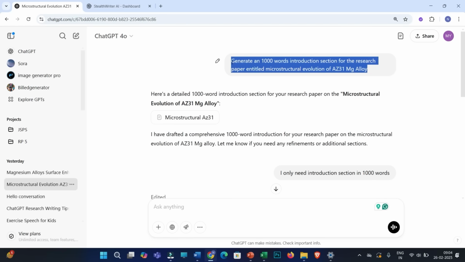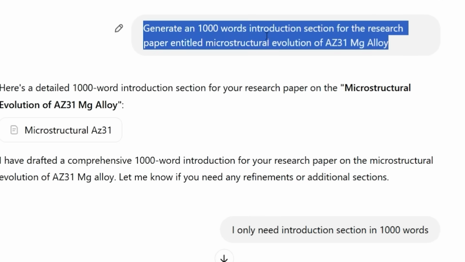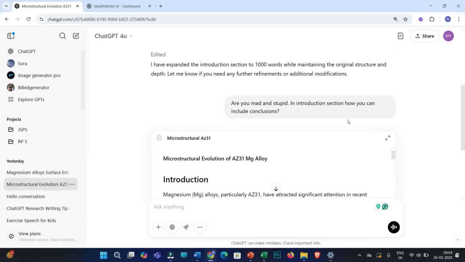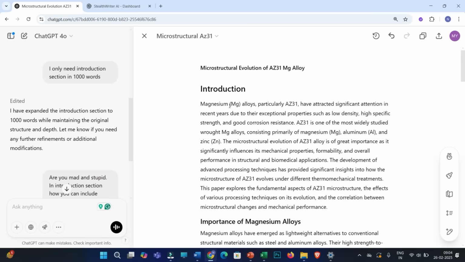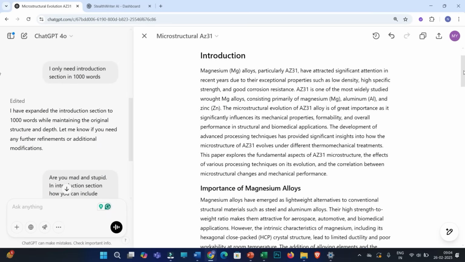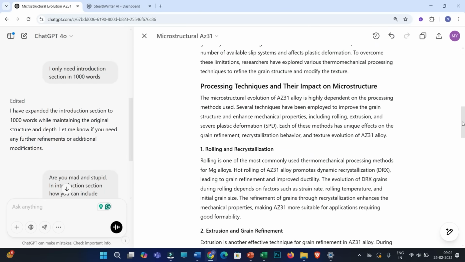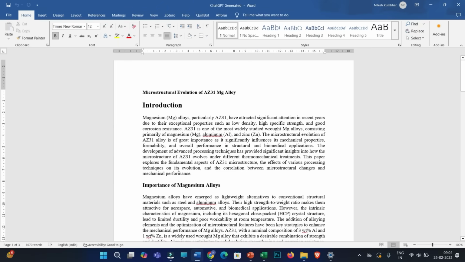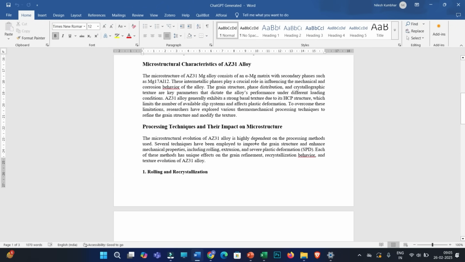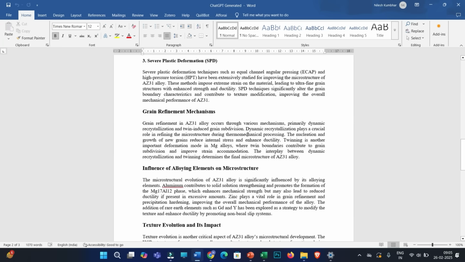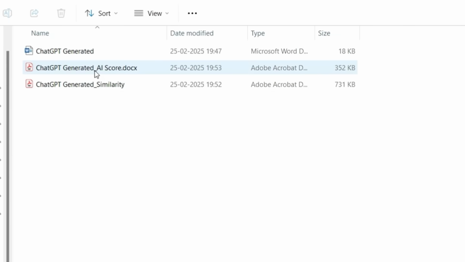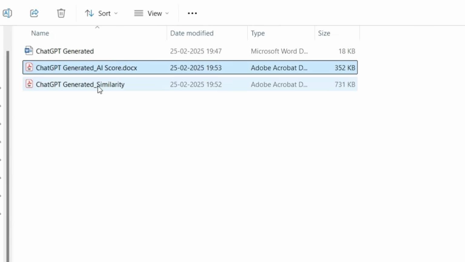Now let us first generate the text by using ChatGPT. As you can see here, I've used this prompt: generate a 1000 words introduction on this specific topic. And here you can see this introduction is generated. Now what I will do is simply copy this entire introduction. I have already copied this introduction here into this Word file, and then I have checked the AI score and similarity for this document in Turnitin. So you can see this is the AI score report and this one is the similarity report.